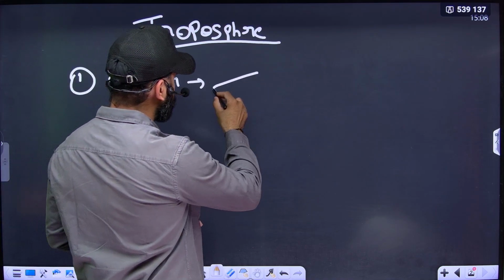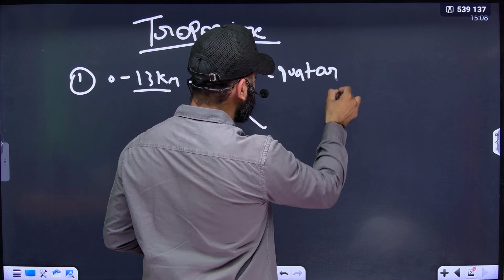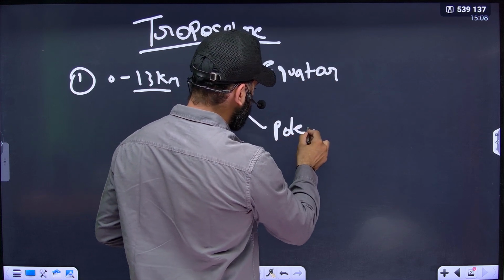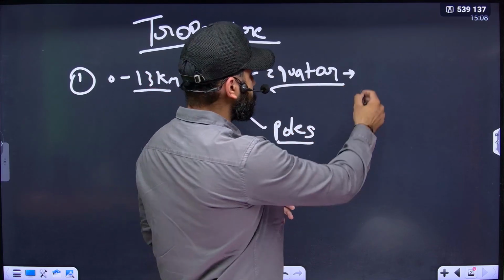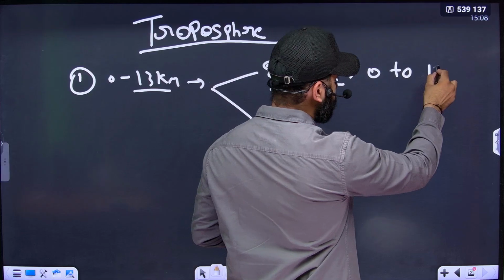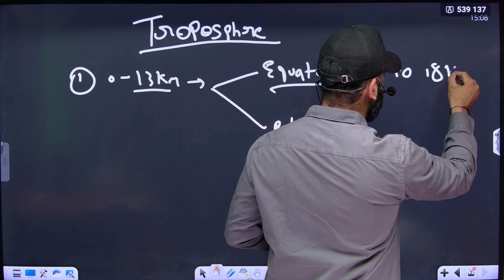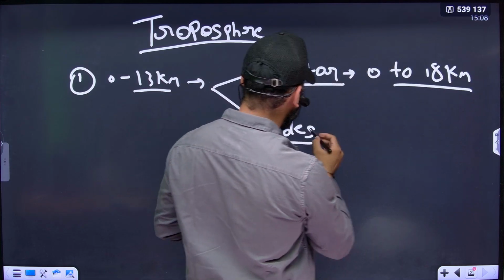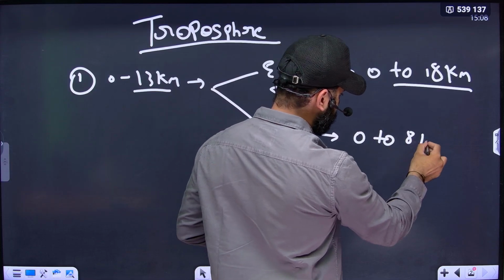For example, there are two components on the earth: one is the equator and the other is the poles. For the equator, the range of troposphere is 0 to 18 kilometer, and for the poles its range is from 0 to 8 kilometer.